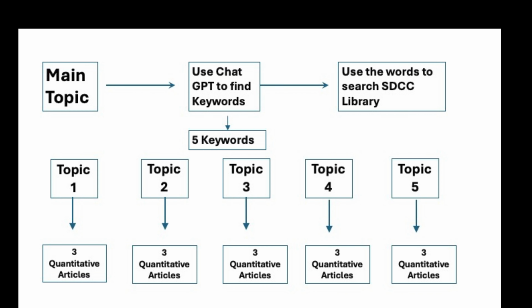The first step in the process is your key concept of your topic that you have chosen. That's where you start. And you have to understand that before you do anything else. Then we move into using ChatGPT to find keywords to go to the library. Remember, the keyword is the words that are extremely important, that guide and help to understand or are a part of the process of whatever your topic is. And you use ChatGPT to be efficient. Don't copy and paste, but you use it to be efficient. And here is an example of this process.